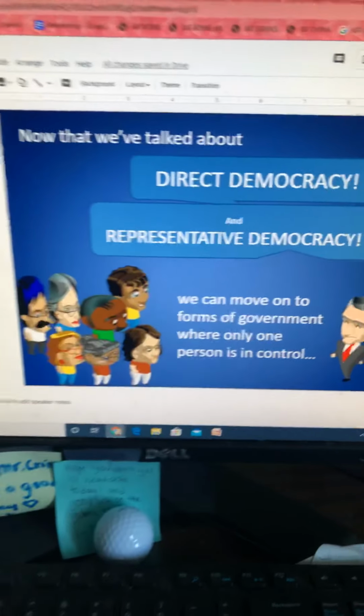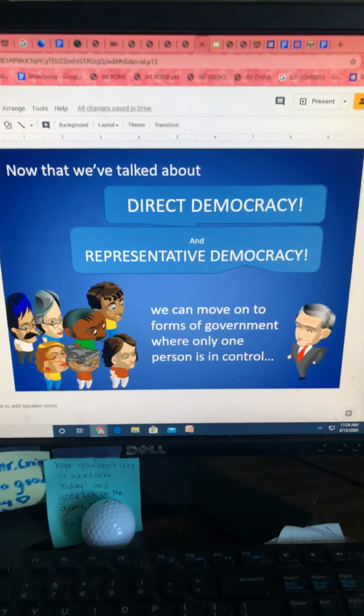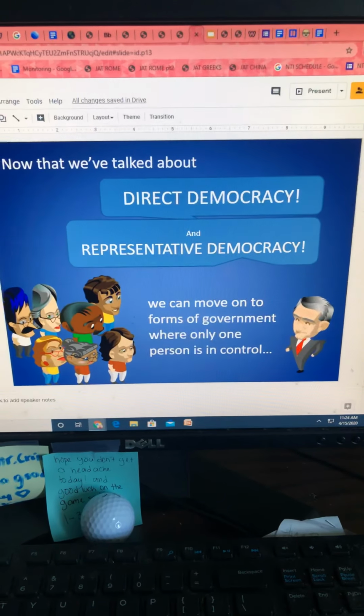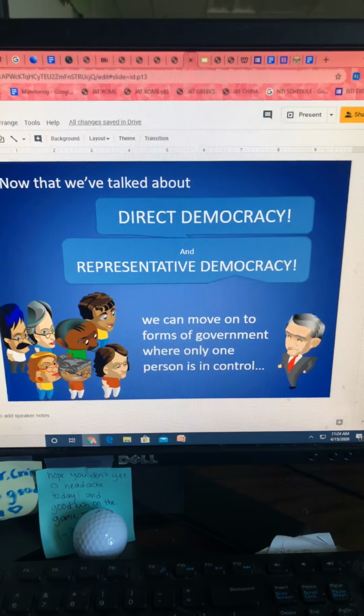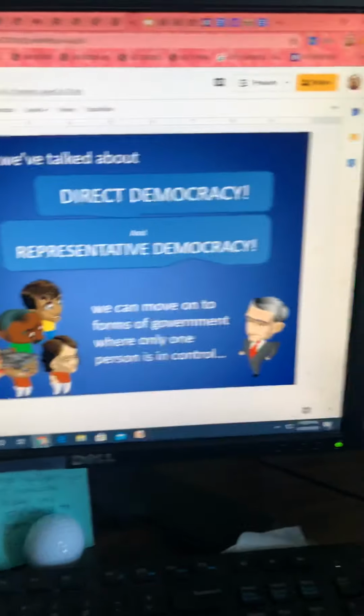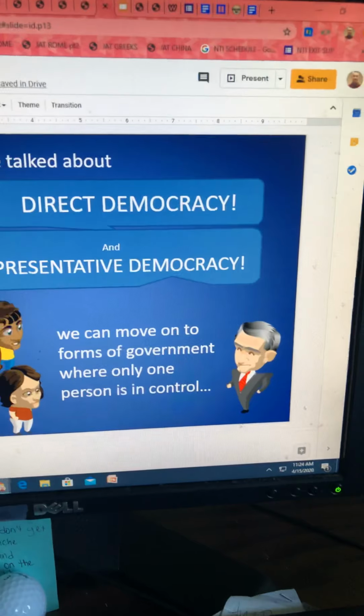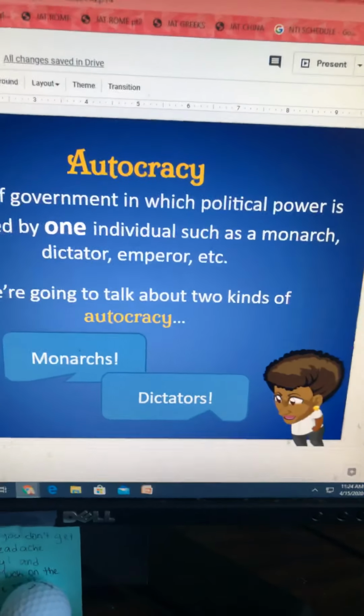All right, it says now that we talked about direct democracy and representative democracy, we can now move on to forms of government where only one person is in control. So let's look at what some of those different types are. The first one is going to be autocracy.